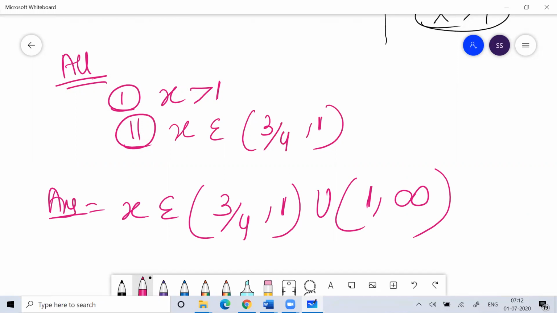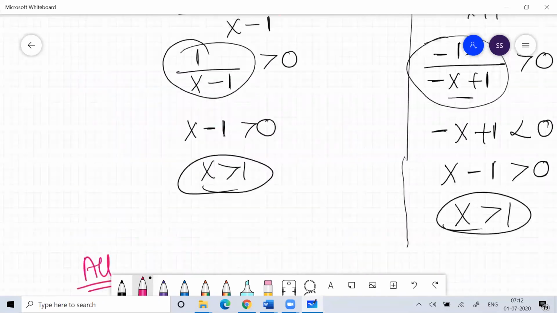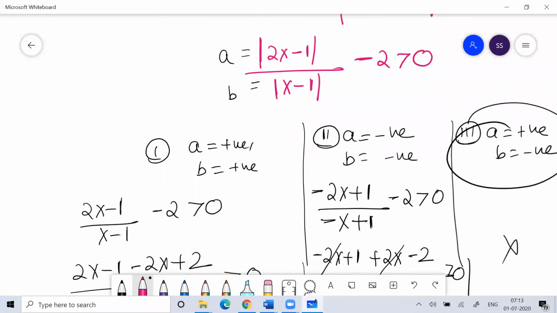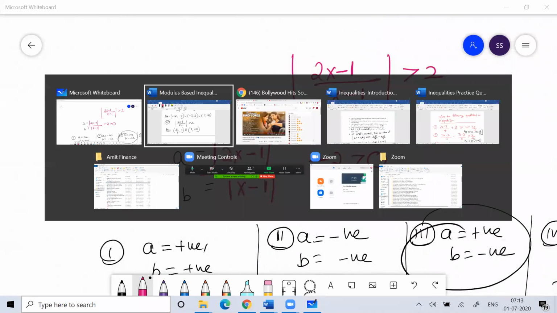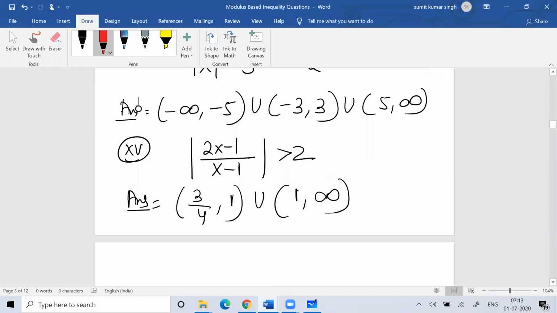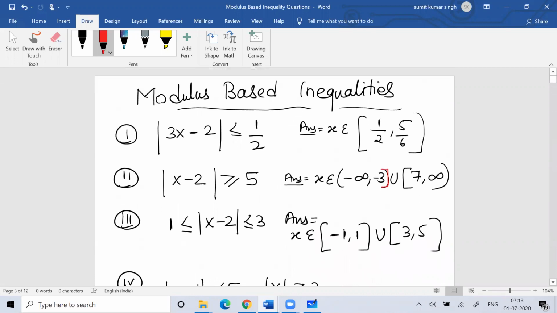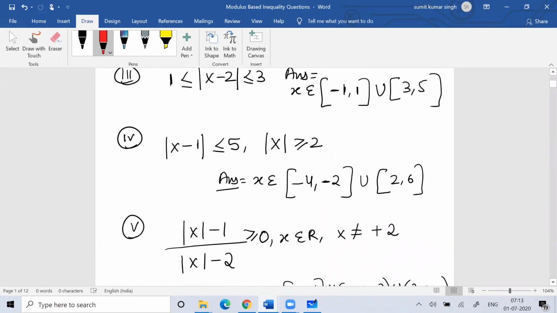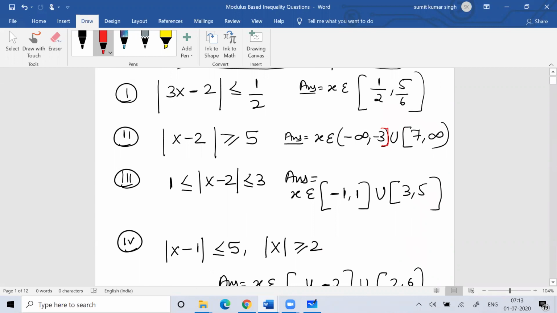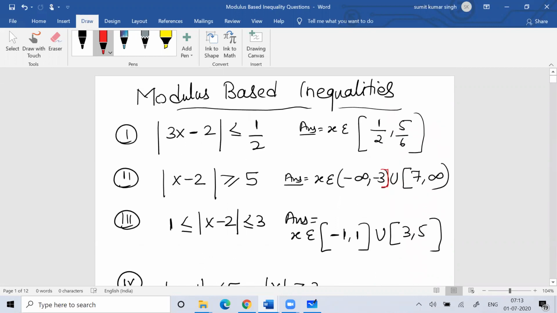Clear, everyone? I hope you could easily correlate yourself with these questions that we have done. We talked about modulus inequality, the problems on modulus inequalities. Modulus inequalities are very important while we are trying to understand inequalities. In the first session on inequality, I talked about the wavy curve method, and in this session, I have talked about problems based on modulus.